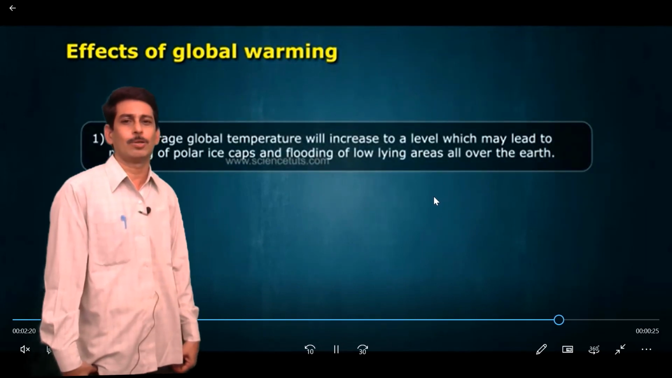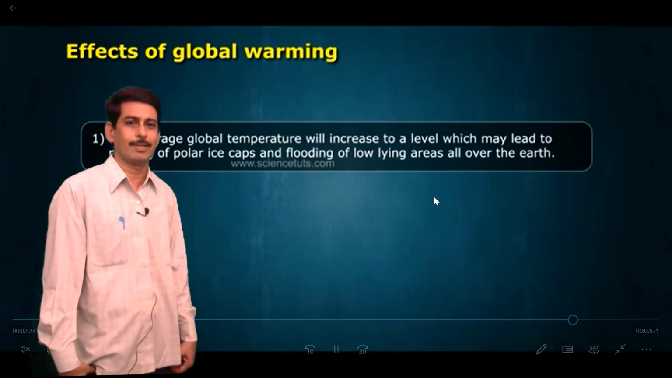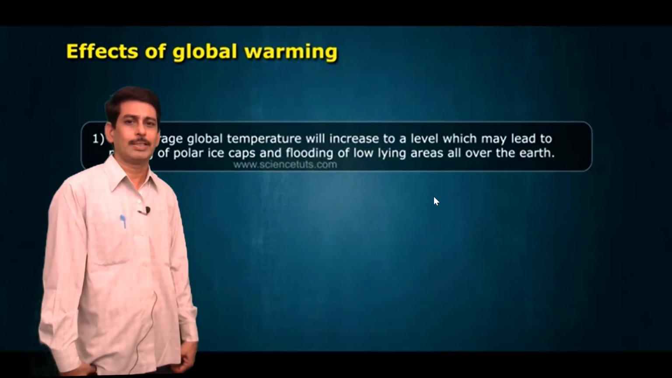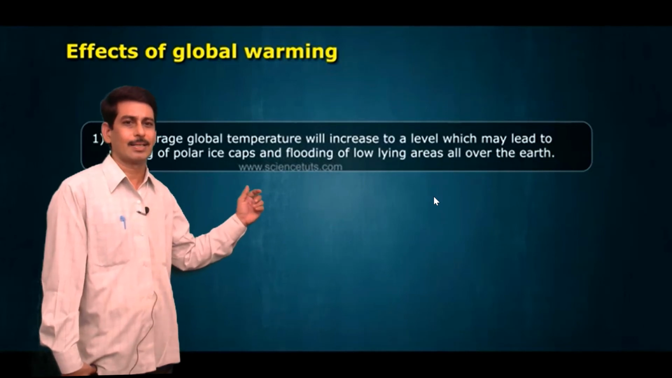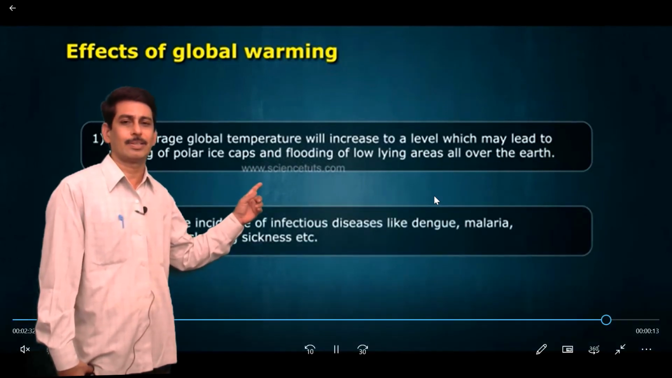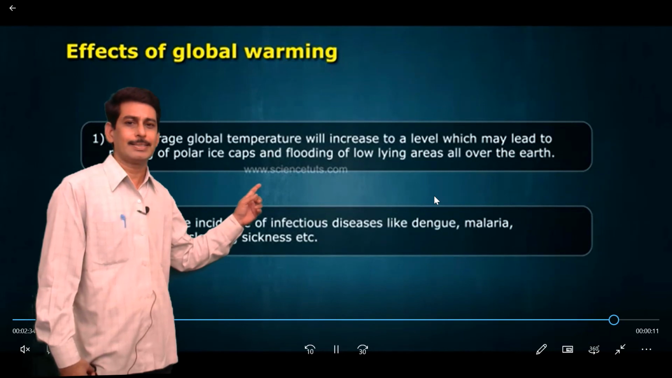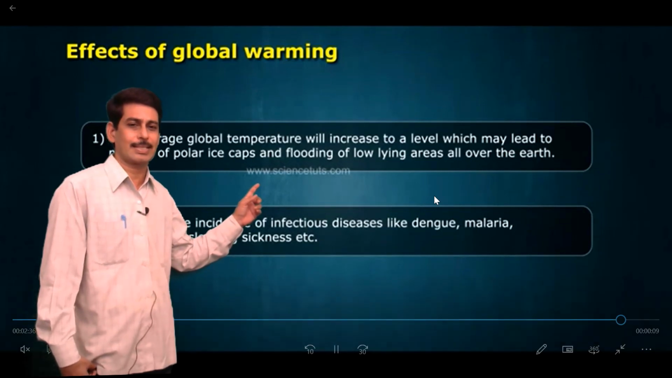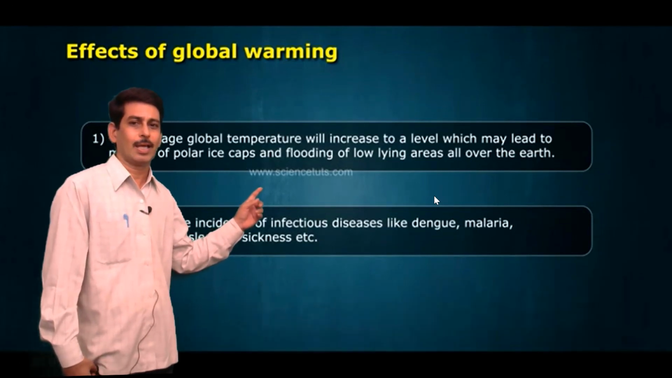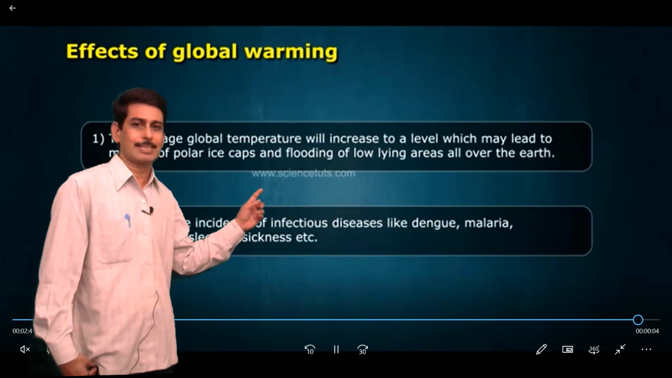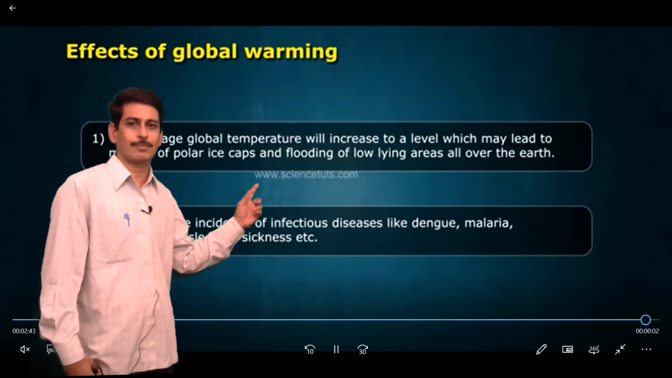So what are the effects of global warming? Let us see the effects. The average global temperature will increase to a level which may lead to the melting of polar ice caps and flooding of low-lying areas all over the earth. This is one of the effects of global warming. And an increase in the incidence of infectious diseases like dengue, malaria, yellow fever, sleeping sickness, etc. This is also another effect of global warming.